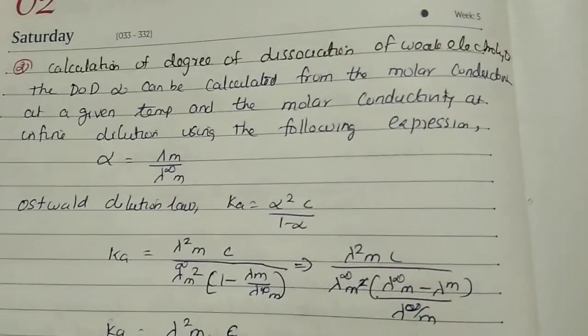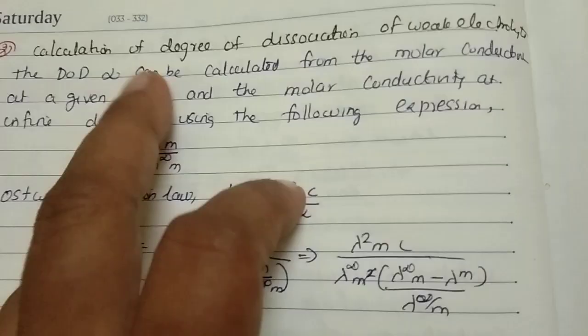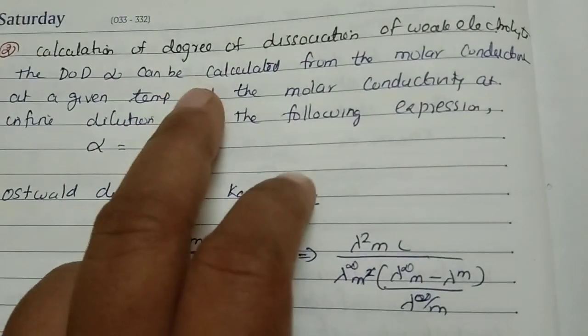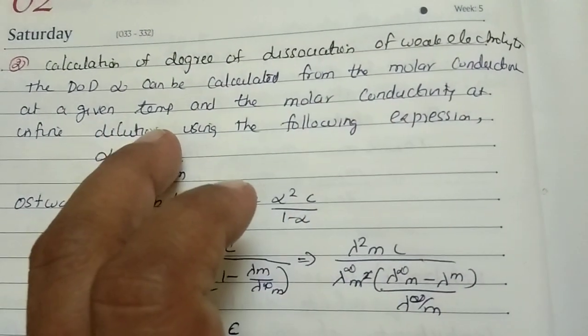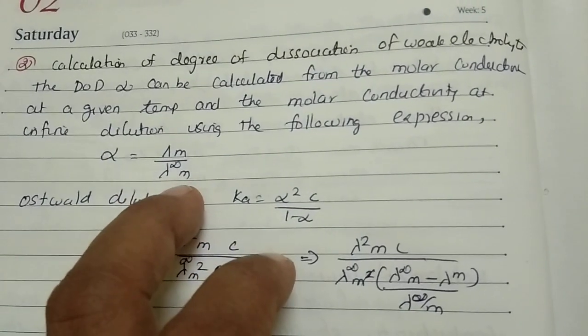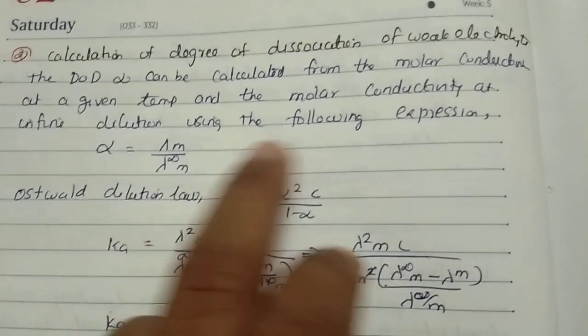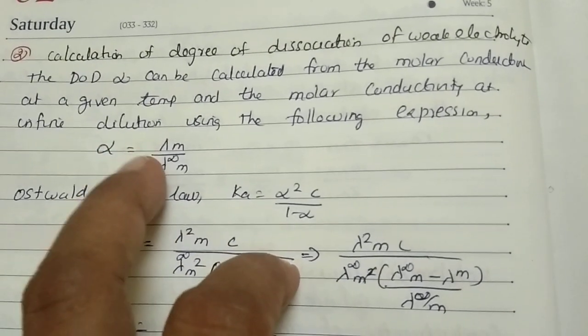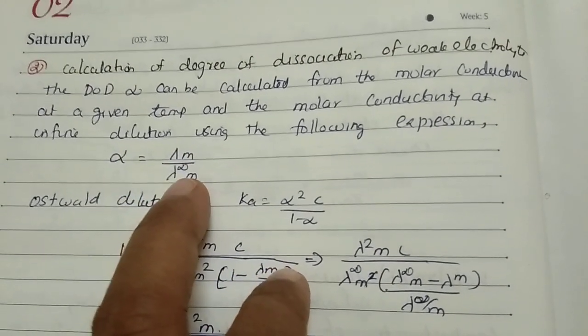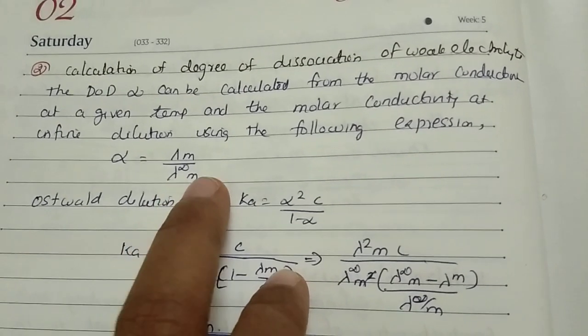Then calculation of degree of dissociation of a weak electrolyte. The degree of dissociation alpha can be calculated from the molar conductivity at a given temperature and the molar conductivity at infinite dilution using the following relation. So degree of dissociation alpha equal to lambda m divided by lambda m infinity.